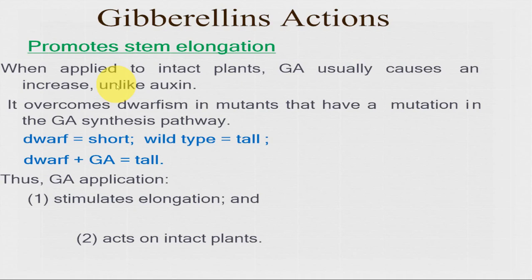Unlike auxins, here the intact plant shows the effect. We can see it overcomes dwarfism, that means shortness, even in dwarf mutants that have a mutation in the gibberellic acid synthesis pathway. If the dwarf is short but the wild type is tall, then even if the dwarf plants are treated with gibberellic acid, they show hyper elongation, that means they become tall. So gibberellic acid stimulates elongation, but its effect is seen on intact plants.